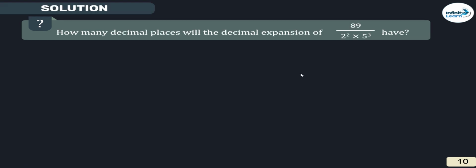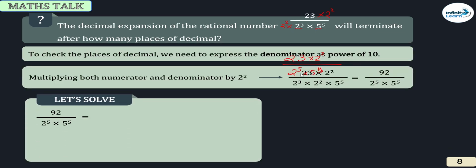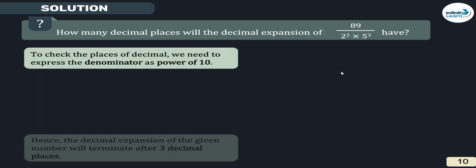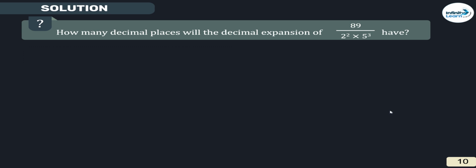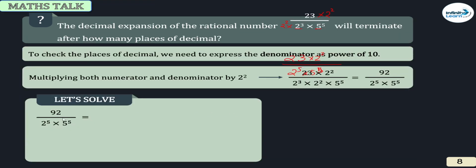ठीक है? On multiplying, it will terminate after how many places? 5 places. It will become 92 upon 10 to the power 5. ठीक है? So how many places? It will become like this: 0.00092. So after 5 decimal places, it is going to terminate. Clear? Clear, Vikas? चल, after 5 places.